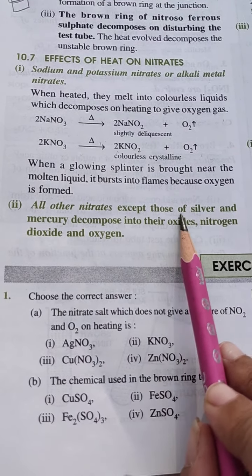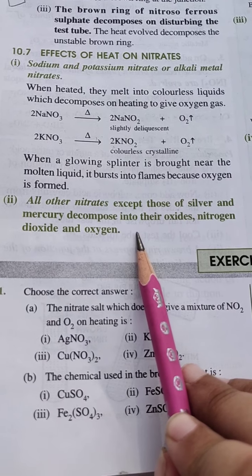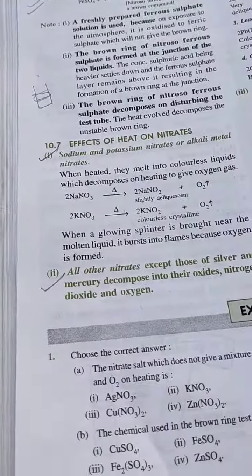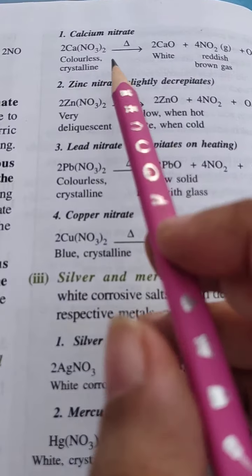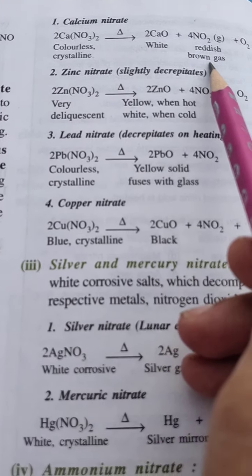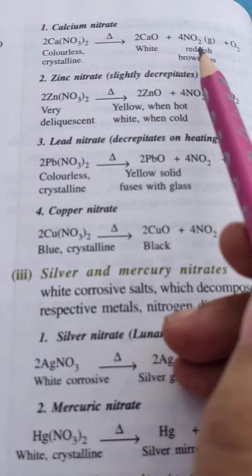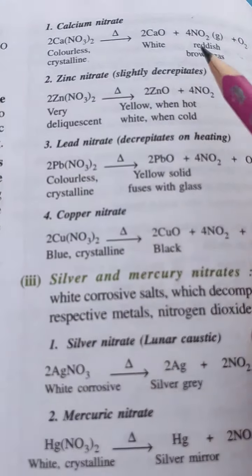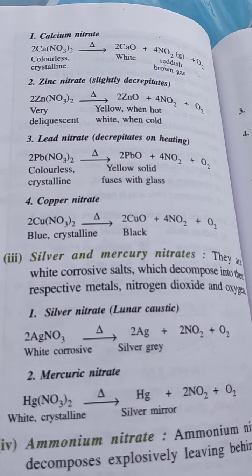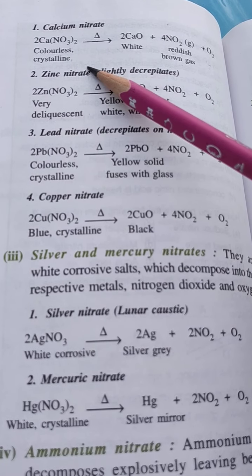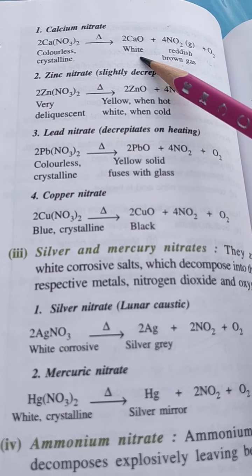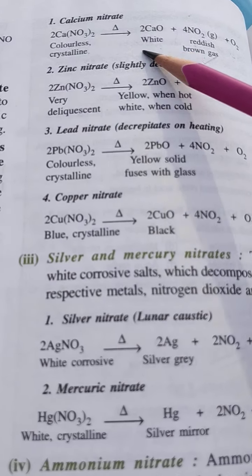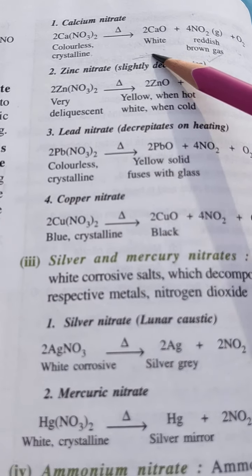All other nitrates except those of silver and mercury decompose into their oxide, nitrogen dioxide and oxygen. These points you have to learn. So calcium nitrate on heating gives oxide, nitrogen dioxide and oxygen. Here two gases are released. That is why I asked which nitrate gives only one gas. All others give two gases. Calcium nitrate, when heated, gives white calcium oxide and a reddish brown gas. So the common observation is the reddish brown gas, and the uncommon one is the color of the residue.